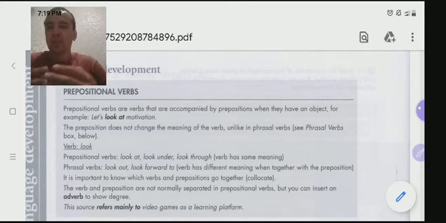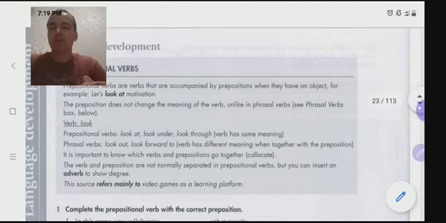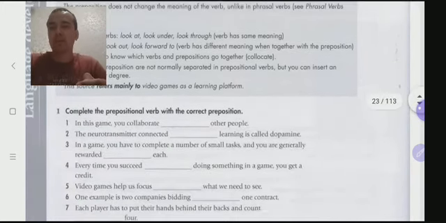It's important to know which verbs and prepositions go together, or collocate with each other. It's important to know this. The verb and preposition are not normally separated in prepositional verbs, but you can insert an adverb to show the degree. For example, this source refers mainly to video games as a learning platform. So this is an example of a prepositional verb.